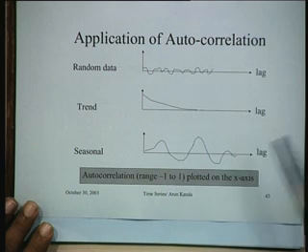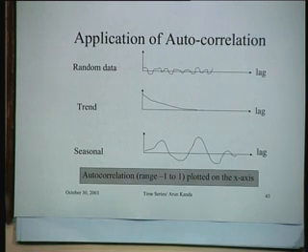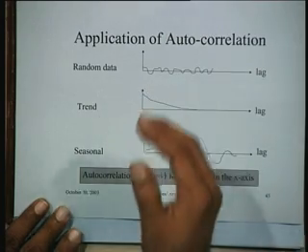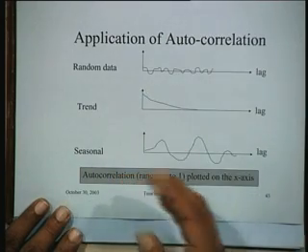So this kind of a plot is generally very useful to identify the kind of relationship that exists within the time series, as to whether it is random or trend or seasonal. It's more like if you examine a patient's blood and run different tests on it, the different tests will show you the presence of different kinds of diseases.